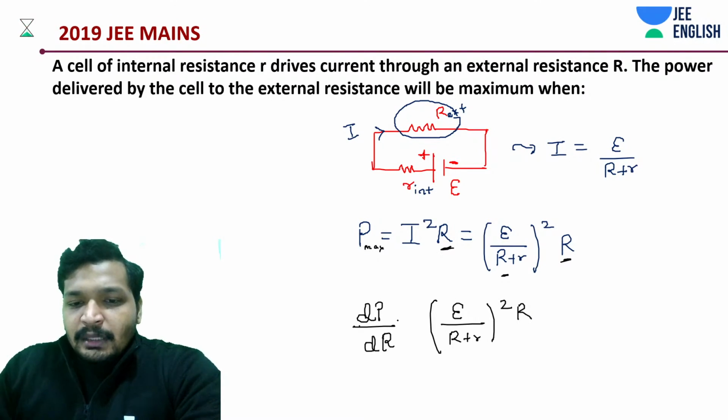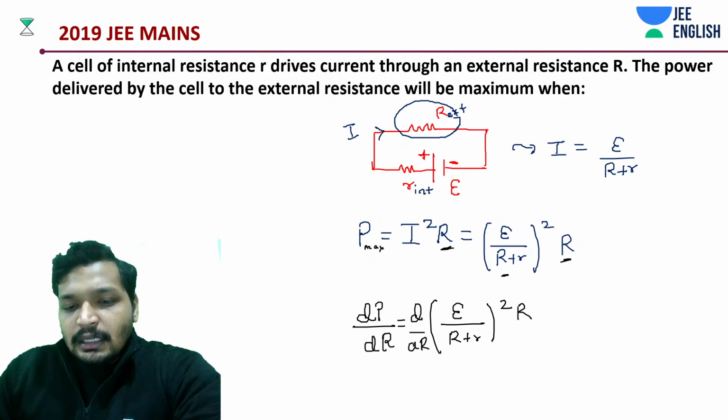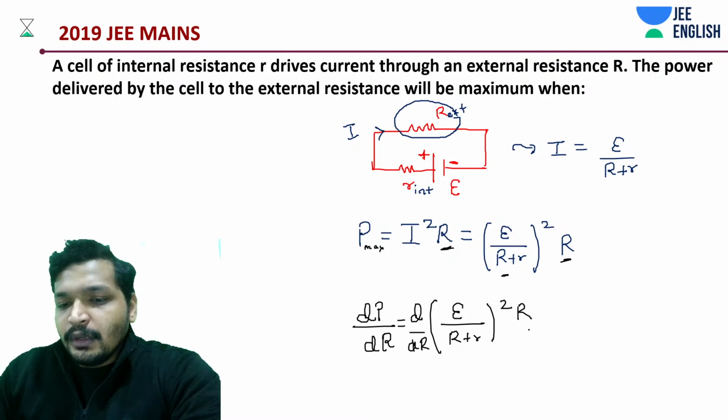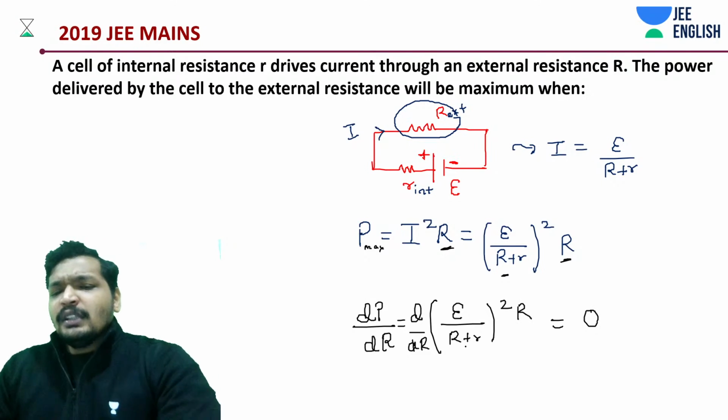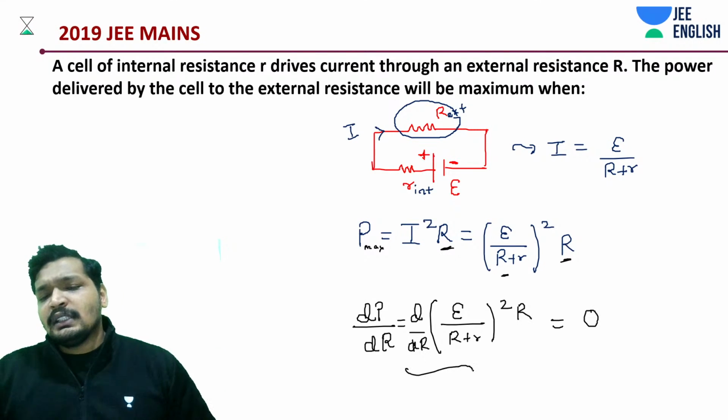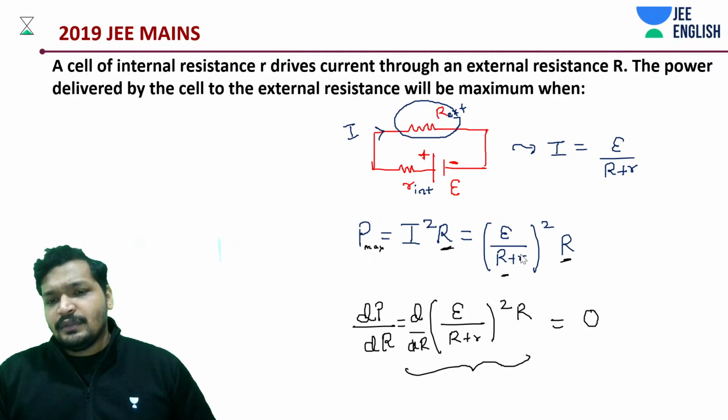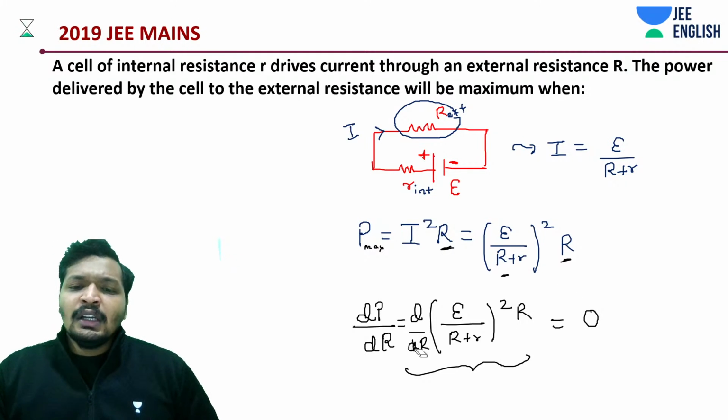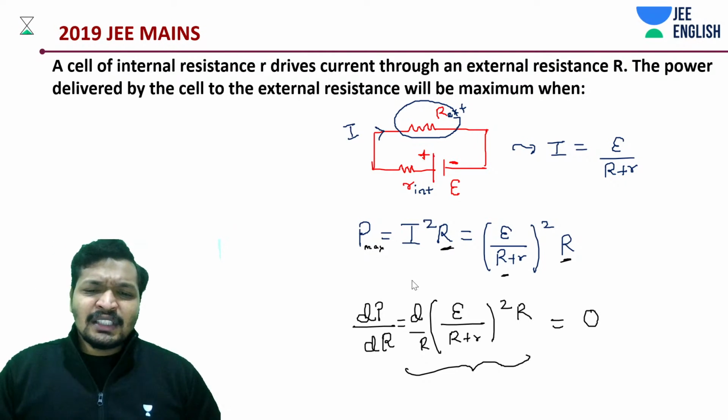So this is going to be d by dR. You need to differentiate this term here. And what do we say? This is equal to 0, for maximum. So let's get started with this differentiation. That's all we need to focus on. You'll be getting the same thing that we just discussed.